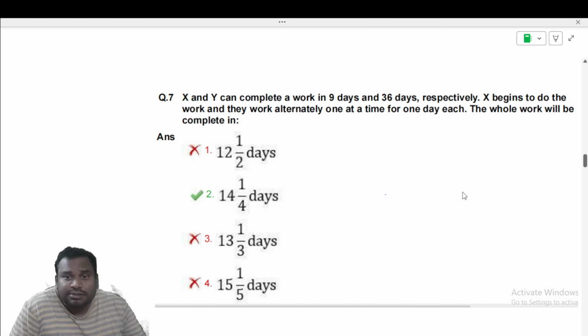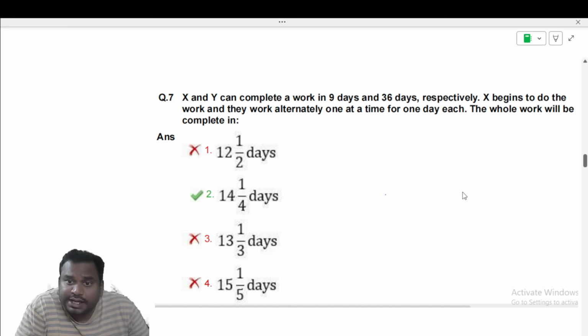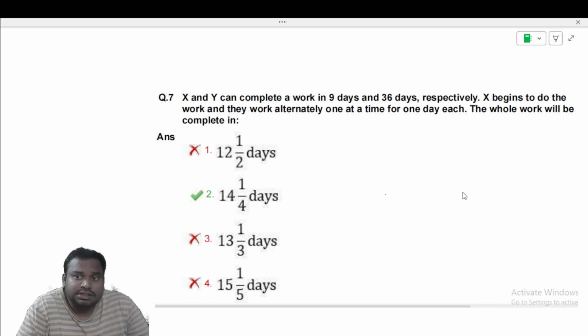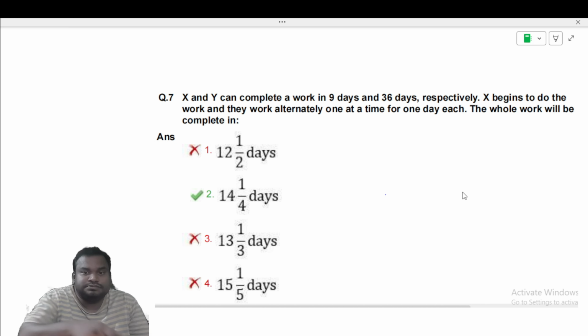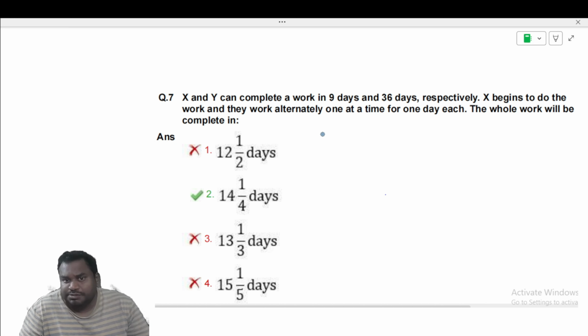X and Y can complete a work in 9 days and 36 days, respectively. X begins to do the work and they work alternately, one at a time for 1 day each. The whole work will be completed in?